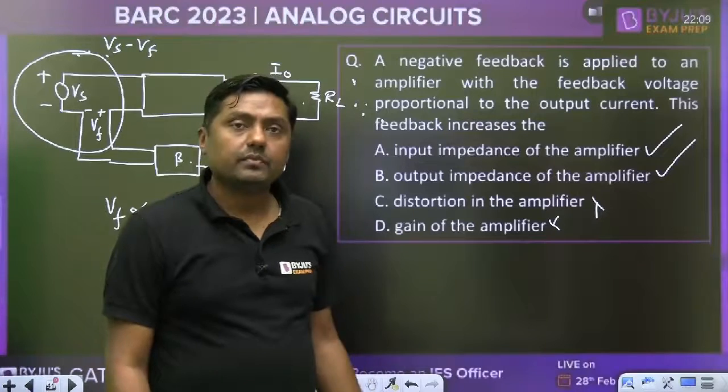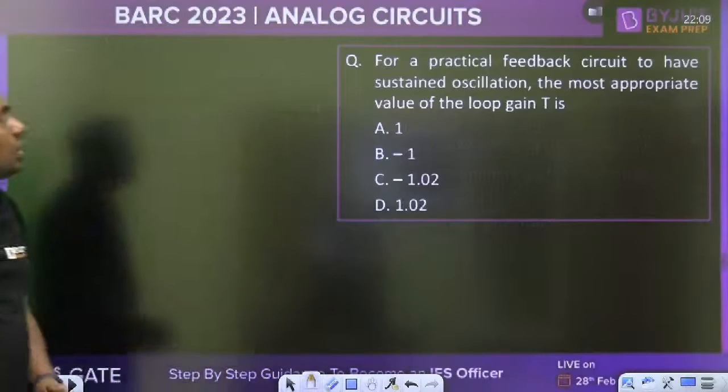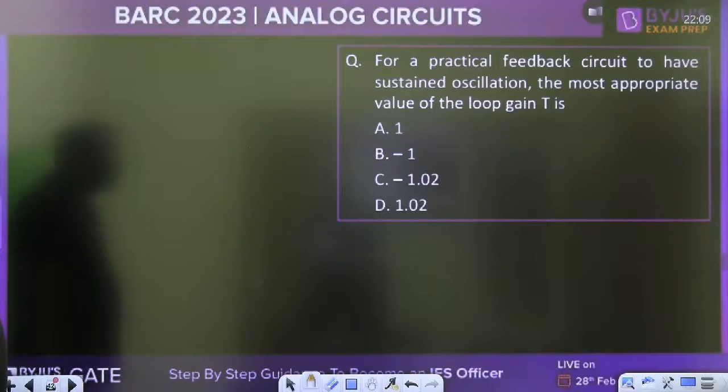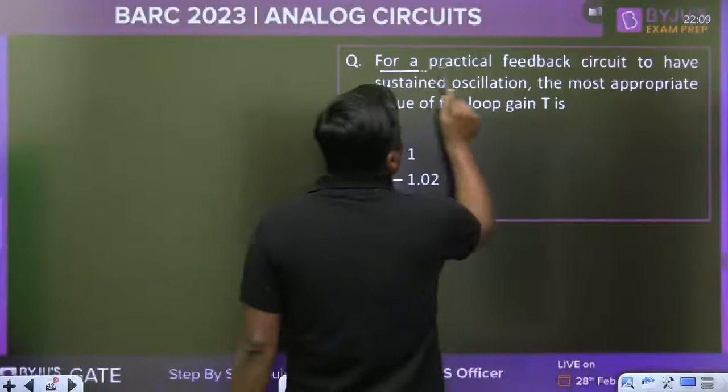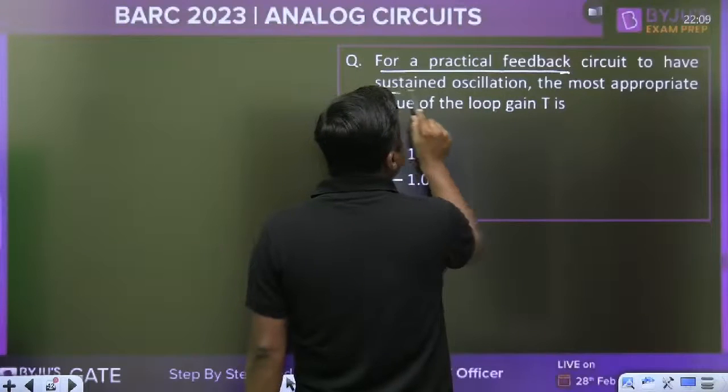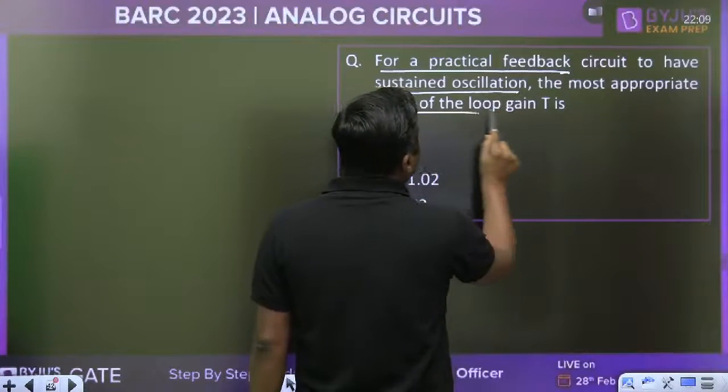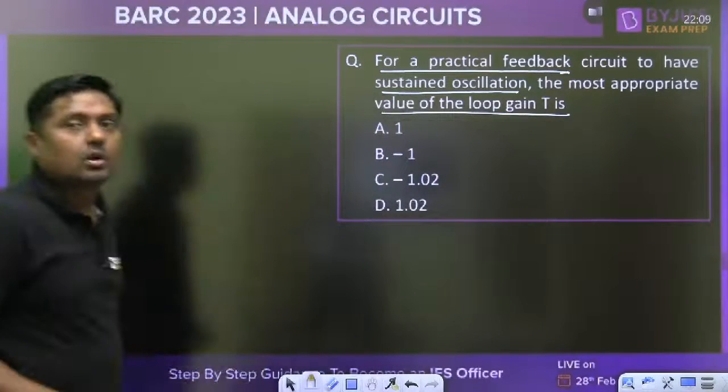Okay then. Now tell me. Read the keyword here. For a practical feedback circuit, to have the sustained oscillation, the most appropriate value of the loop gain is...